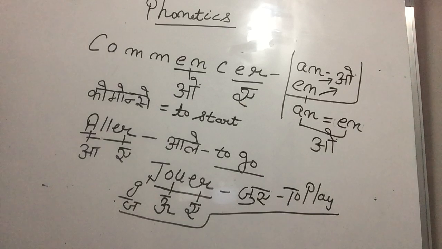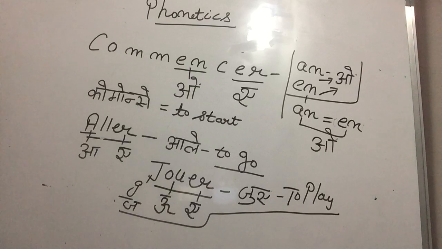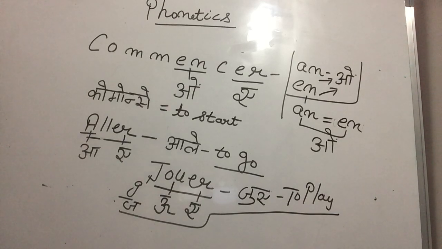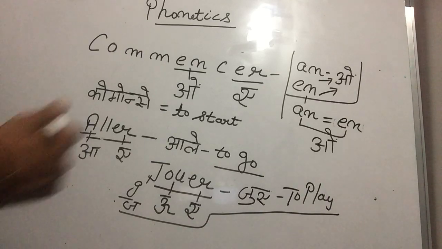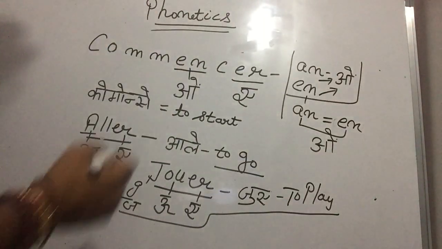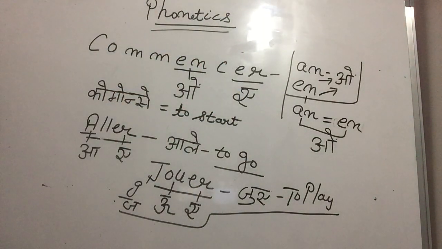Clear? Okay. Rub कर दूं भाई? Wait, sir. Okay. So we are doing the phonetics. Commencer, aller, jouer. AN sound is on. EN sound is on.